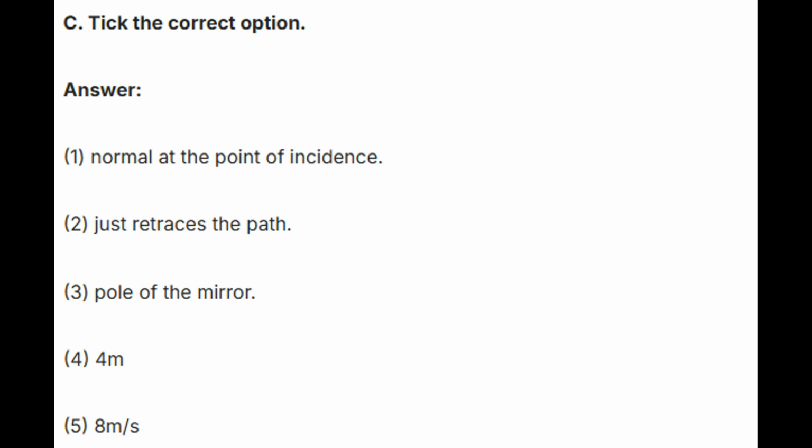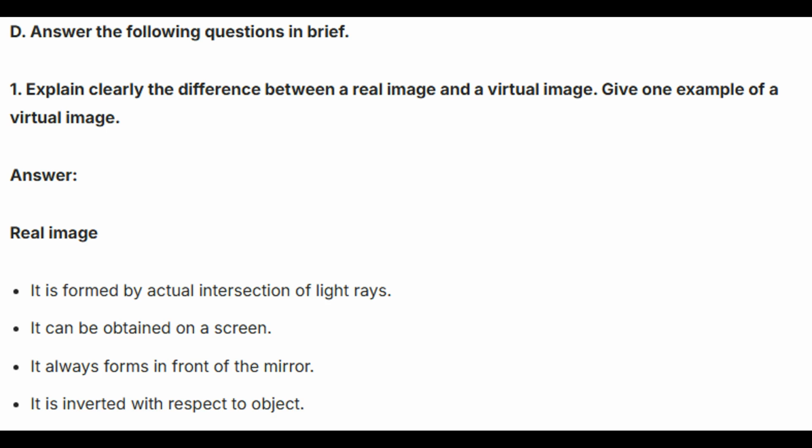C. Tick the correct option. Answer. First, normal at the point of incidence. Second, just retraces the path. Third, pole of the mirror. Fourth, 4 meter. Fifth, 8 meter per second square. D. Answer the following questions in brief.